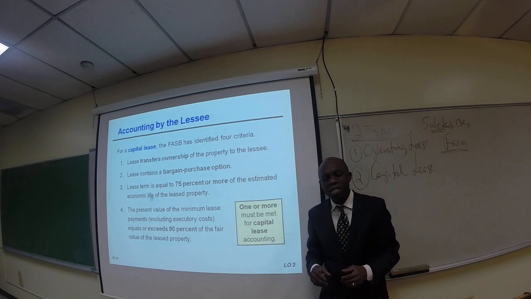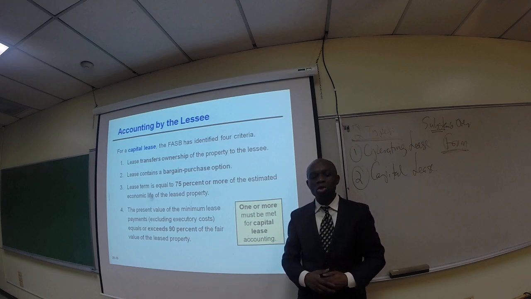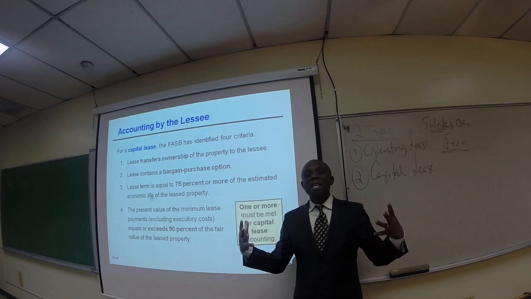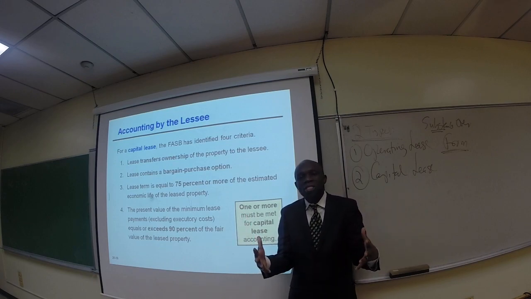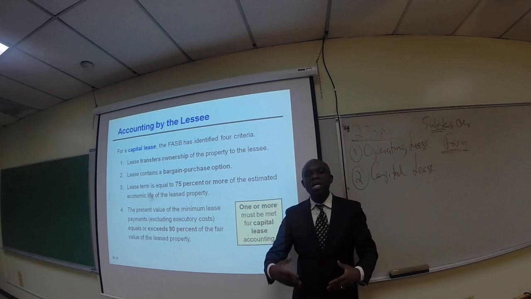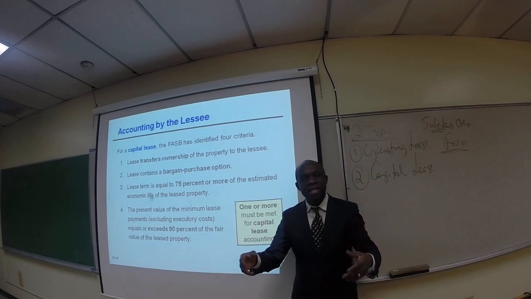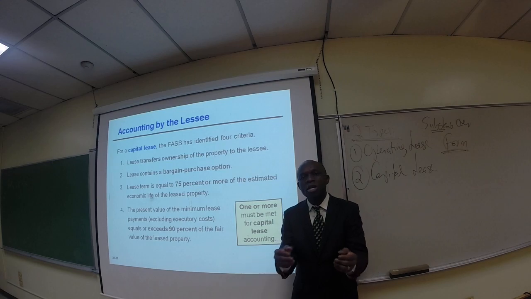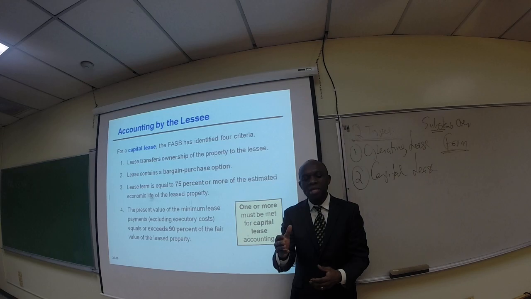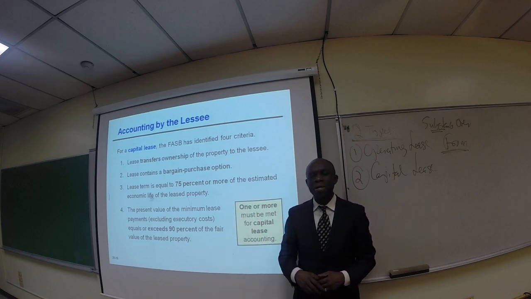Number 3, we said that if the lease term is equal to 75% or more of the estimated economic life of the leased property, it is a capital lease. What does that mean? The lease term, that is the number of years that you are leasing equipment, is 8 years. The estimated useful life of the equipment is 10 years. So divide 8 by 10, that will give you 80%. So if the lease term is equal to 75% or more of the estimated economic life of the leased property, it is a capital lease.